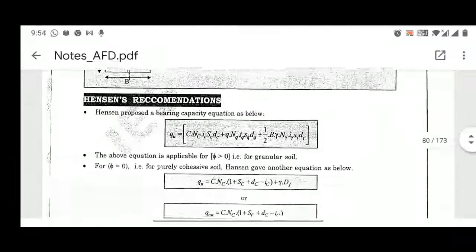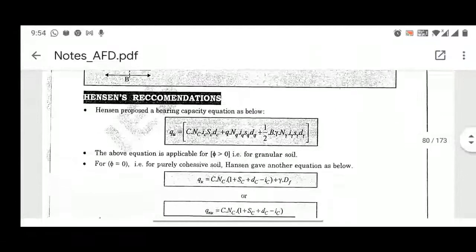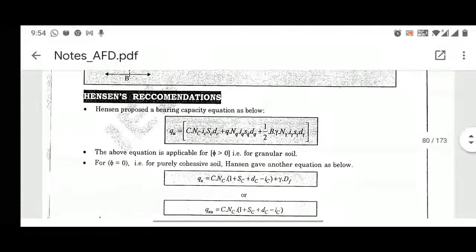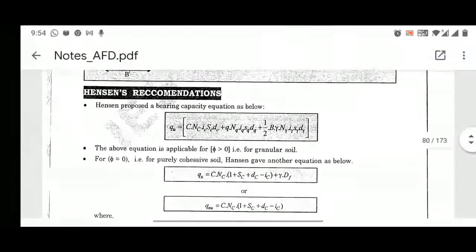So Hansen also proposed a bearing capacity equation. QU is equal to C NC IC SC DC plus Q NQ IQ SQ DQ plus half gamma B N gamma S gamma D gamma and I gamma. So Hansen also has the same expression as provided by Meyerhof, right?